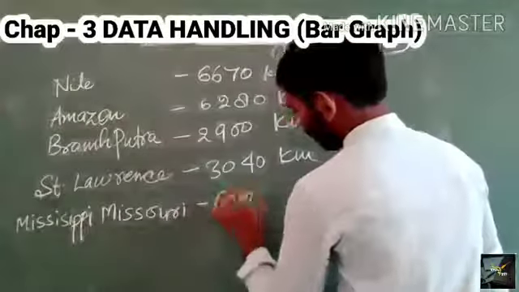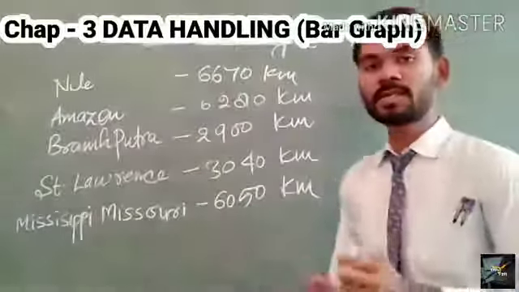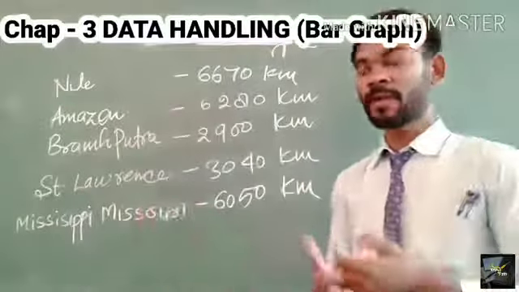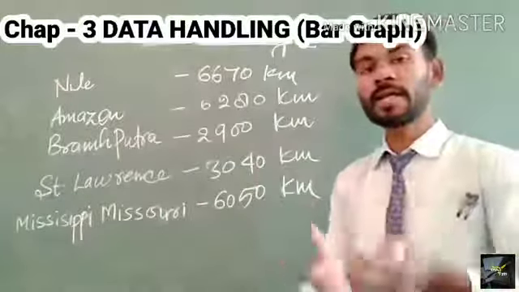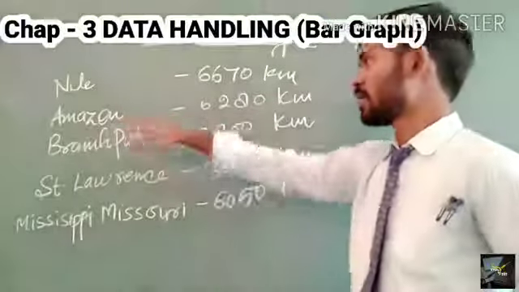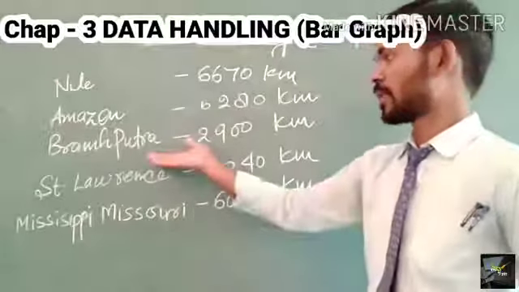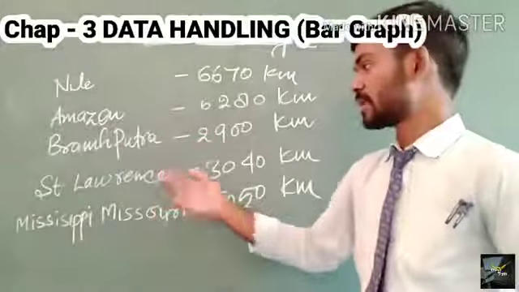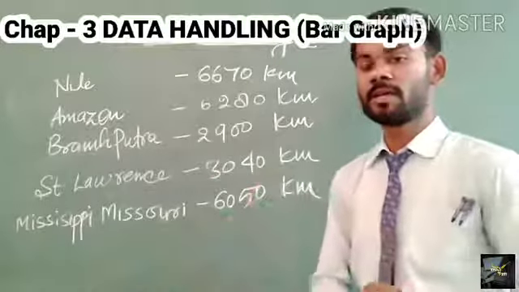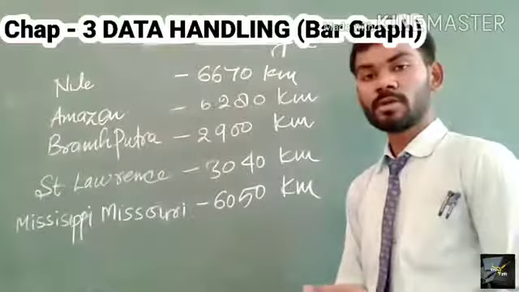Here are some of the world's largest rivers: the Nile, which flows in Africa, with the city of Cairo situated on its bank; the Amazon; Brahmaputra in India; and St. Lawrence and Mississippi-Missouri, which are found in America. America's largest river is the Mississippi-Missouri.